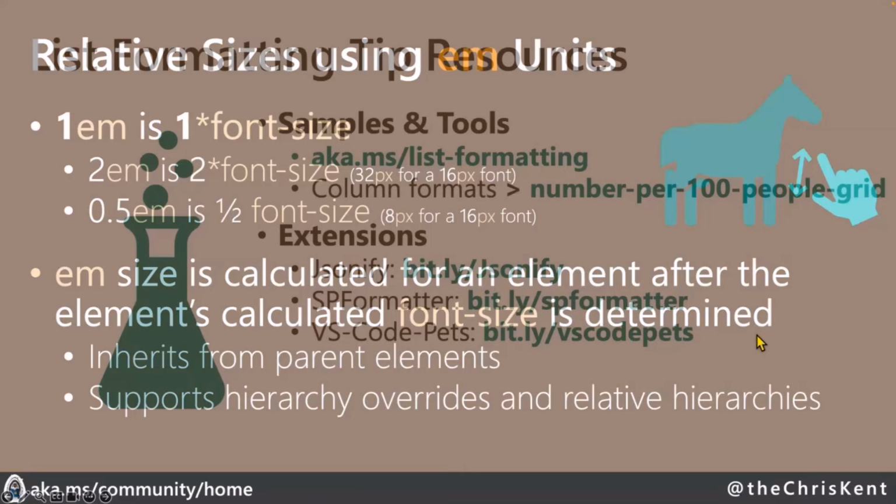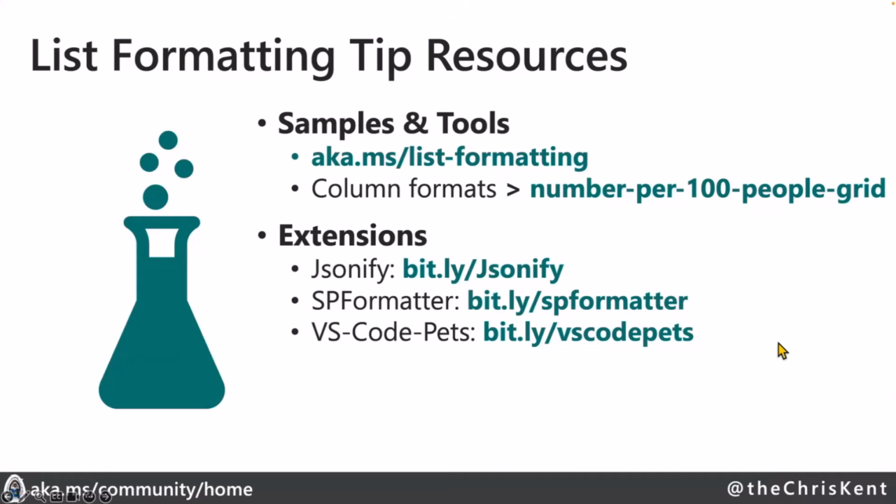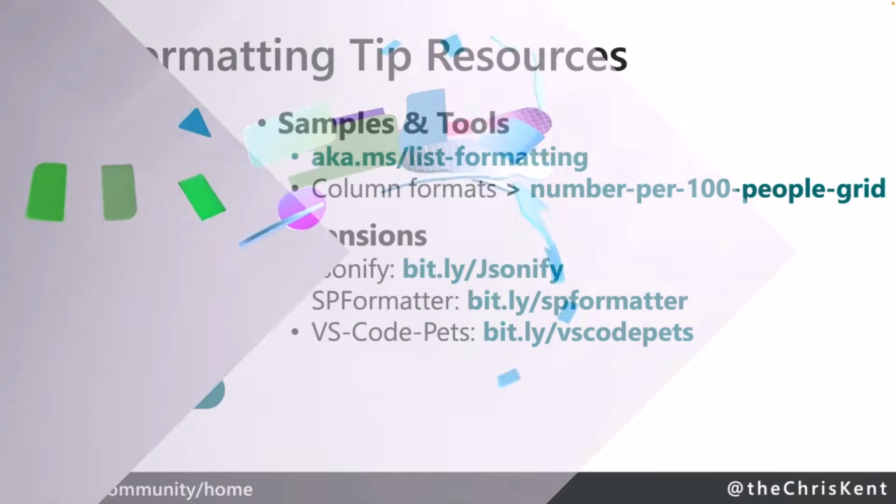All right. And finally, resources. Go get them. So this is a sample that I didn't actually publish because I didn't make the sample JSON, but it will be published very shortly after this. Be sure to check that out. It's got all 3 of the formats. It's got the emoji version. It's got the gallery and so on. And then these are your tools, including the lovely horses. All right. And that's it for me.